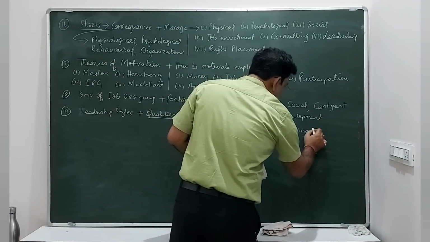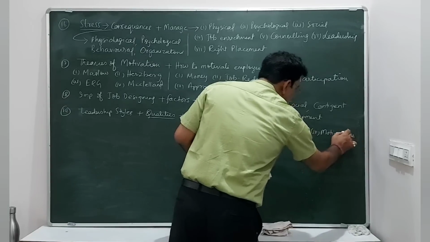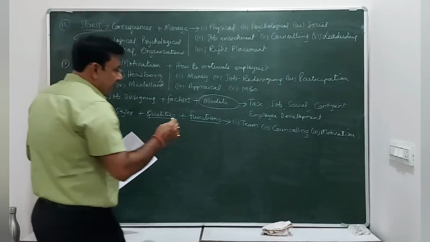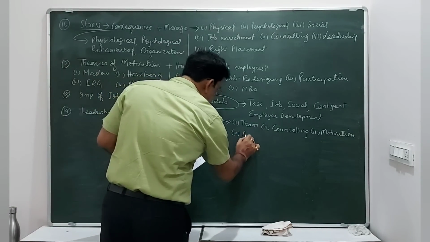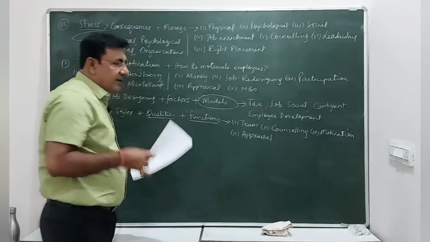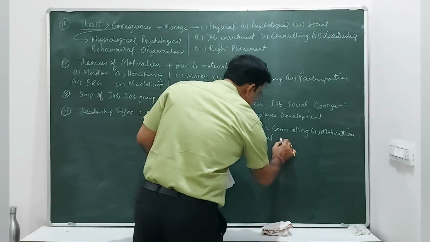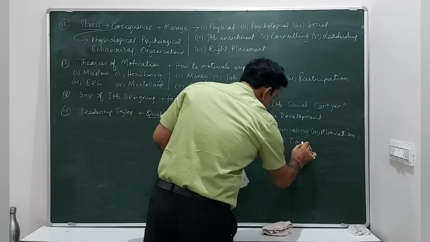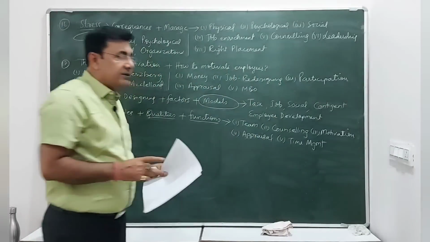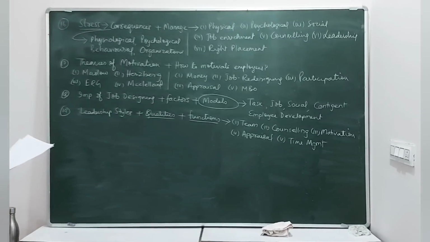The third one is motivation. He should always motivate his subordinates to work hard to give the best. This is a simple one. And the fourth one is appraisal. He should always appraise his employees so that they feel more motivated to work hard. And lastly, he should value time management, and he should also ask his subordinates to maintain the time schedule. So these are a few important functions of a good leader.